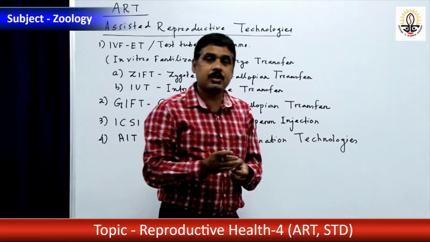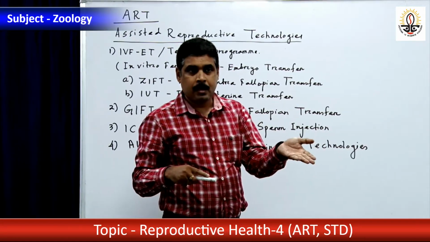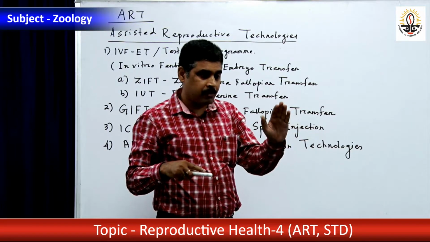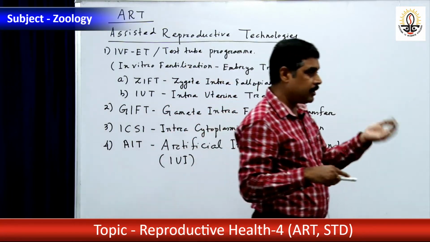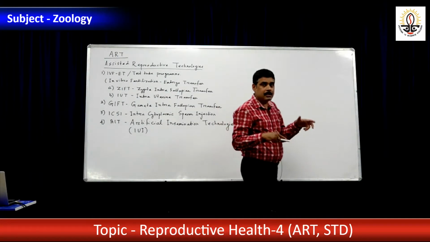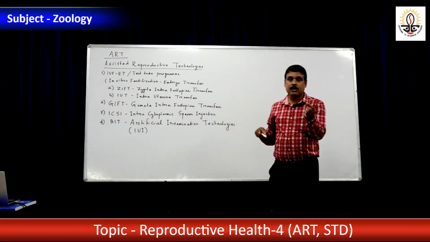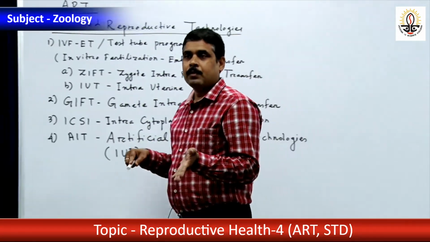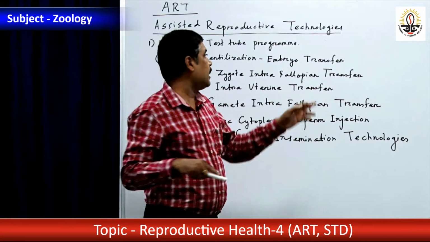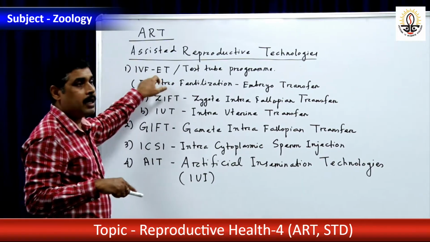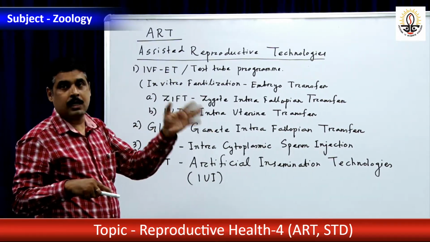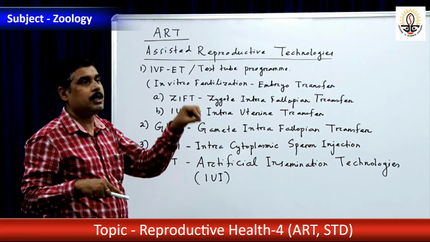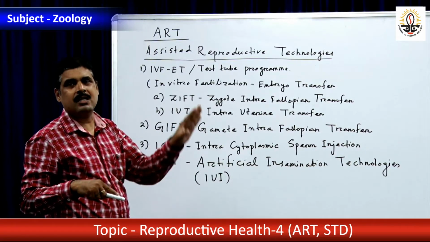So here fertilization is taking place outside the body. Now the embryo is cultured, and when it is at the 8-cell blastomere stage or before or after it, it will be transferred either into the fallopian tube or into the uterus. So fertilization is done outside the body, in vitro fertilization, and after that the embryo is transferred into the fallopian tube or into the uterus where implantation takes place.